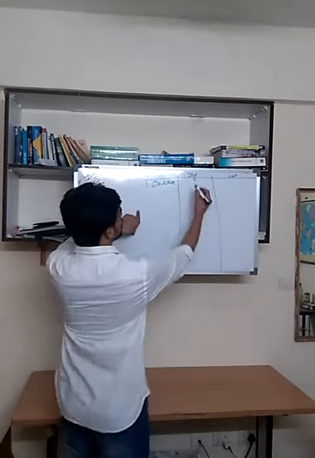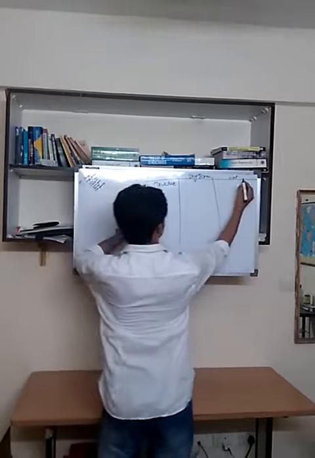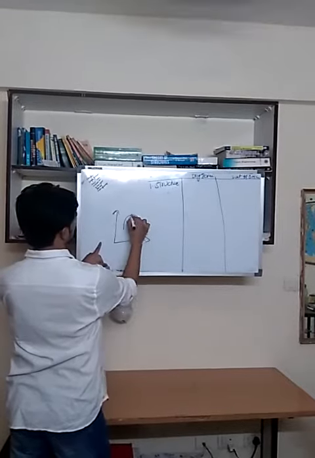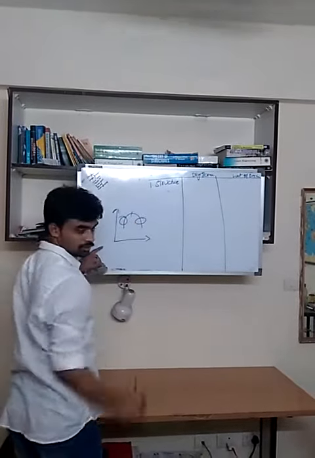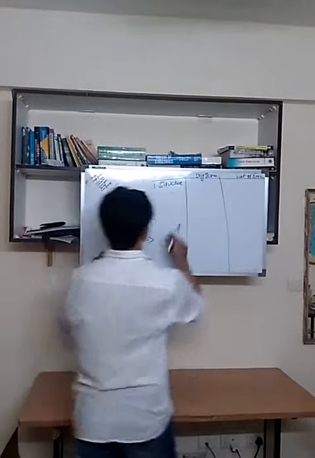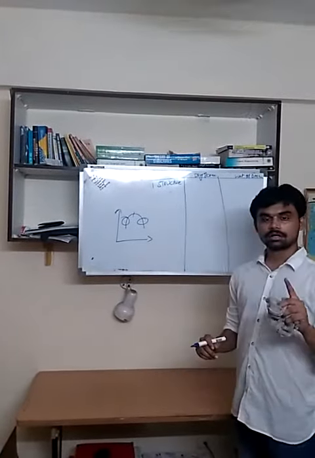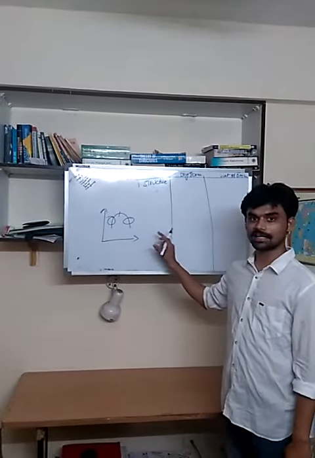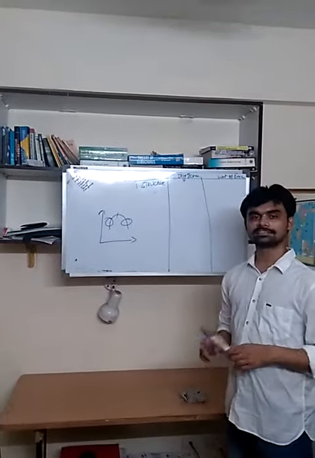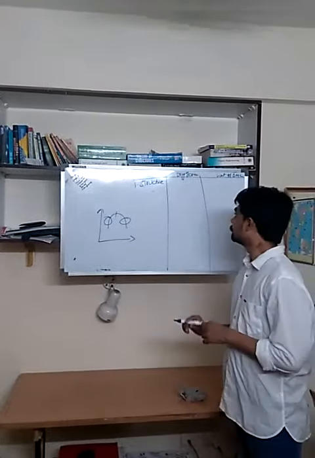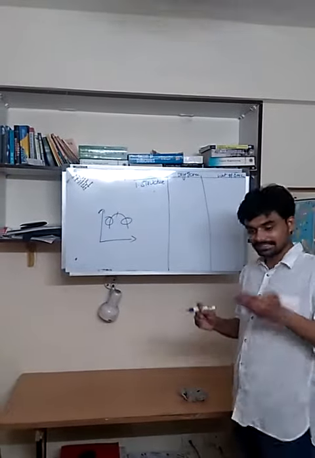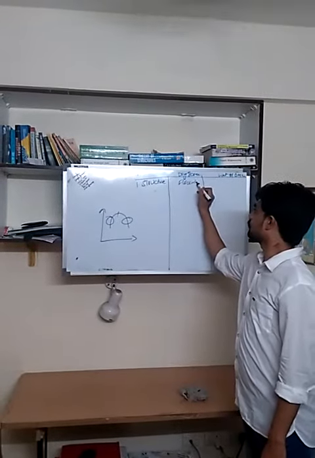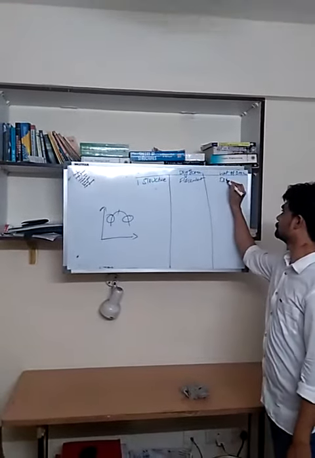This is the dry side of optimum, dry of OMC. This is wet of OMC. Means this is the curve. This is called dry of OMC, this is called wet of OMC. Wet side, dry side. And how will the structure get affected? Mainly the clay structure will get affected by this compaction. But for sands, we are not going to bother. Only the clay and the particles which are less than clay will get affected. Here, the structure is flocculent. On the wet side of OMC, it will go to dispersed.